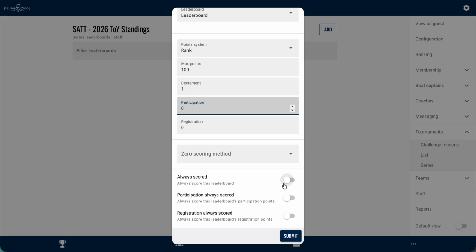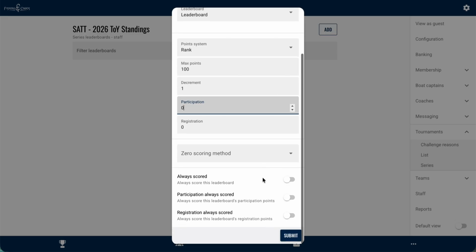However, if this is the championship leaderboard you're adding at a later time, you have the ability to always score this leaderboard. It just means you're going to score these points all the time. Those don't necessarily come into play anymore with the way that we have the 0 scoring methods available for live weigh-in style tournaments. But if you have any questions, then certainly let me know.